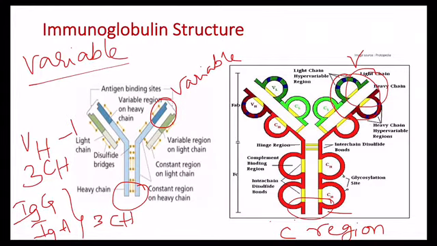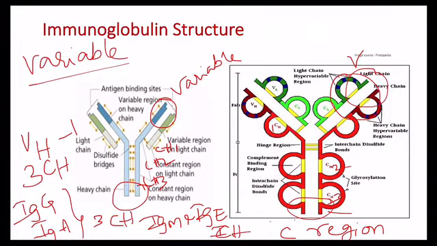They are CH1, CH2 and CH3. Whereas IgM and IgE have four domains. An extra domain is present, CH4.